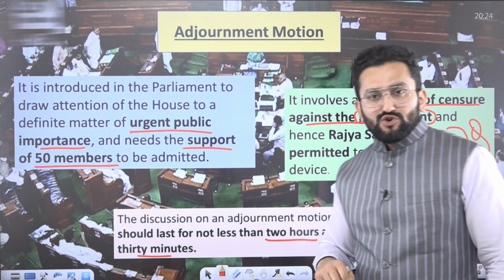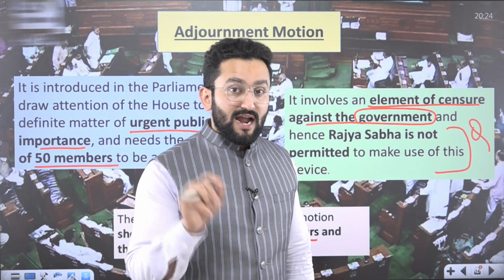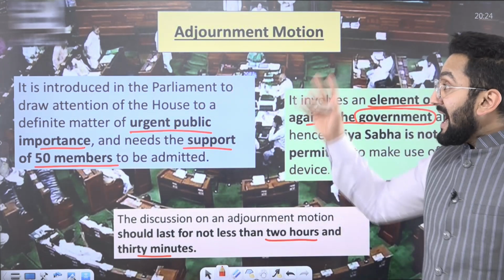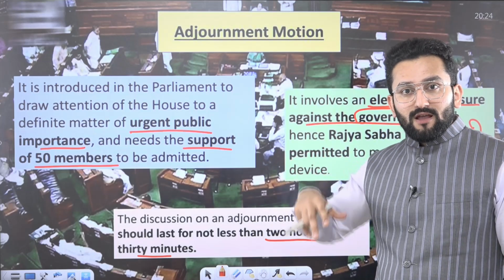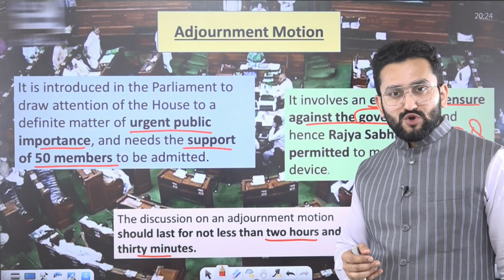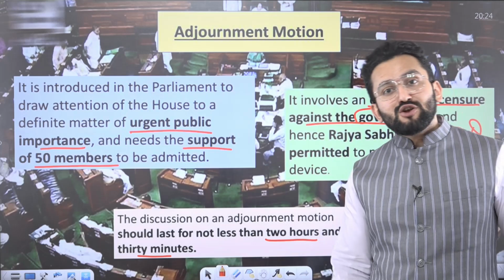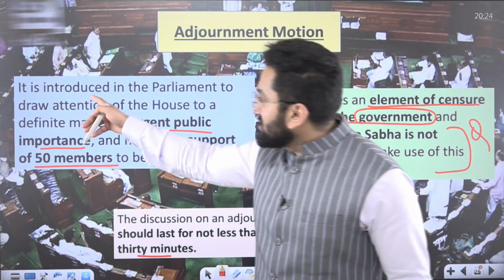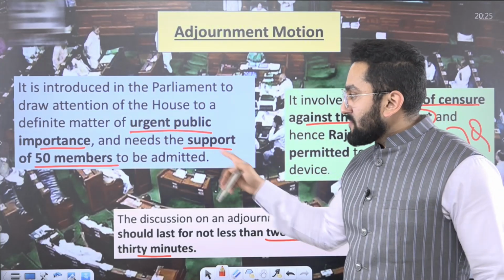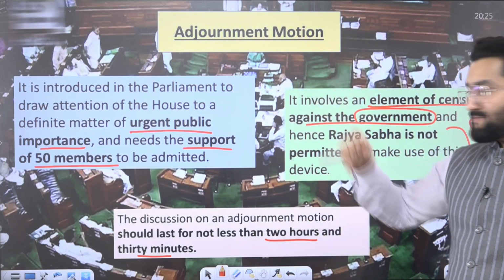Now, adjournment motion. In the previous class, this word adjournment was used twice: adjournment and adjournment sine die. That is quite clear to you now, right? Adjournment motion. If there is an urgent matter which you need to put before the House and it is very specific, factual, not general, then adjournment motion can be used. Introduced in Parliament, definite matter, urgent public importance, needs support of at least 50 members. Then only this particular motion can be used.